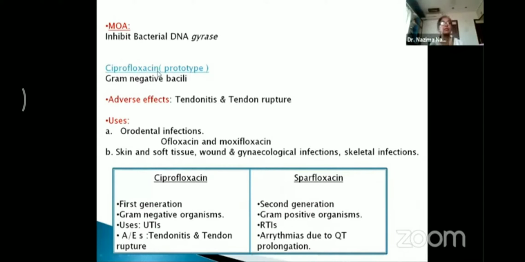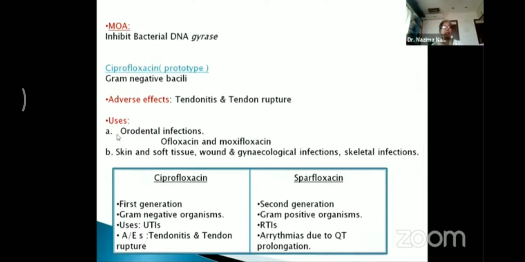Now we come to ciprofloxacin, which is the prototype drug in this group. It mainly acts on the gram-negative bacilli. The adverse effects of ciprofloxacin: it causes tendinitis and tendon rupture. Again, this drug is not used in pregnancy because of the teratogenic effects.